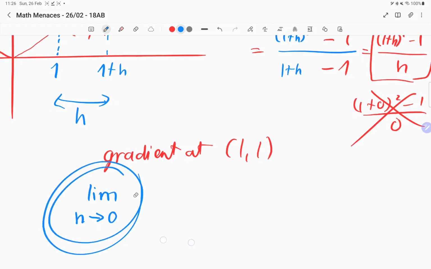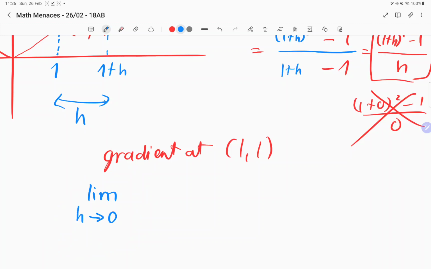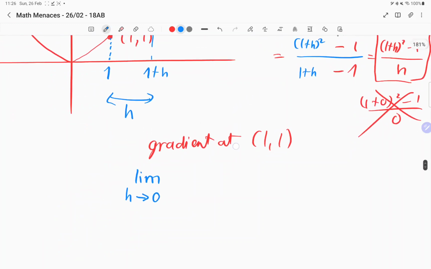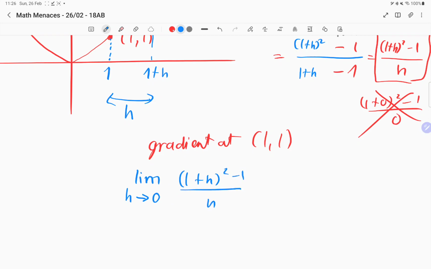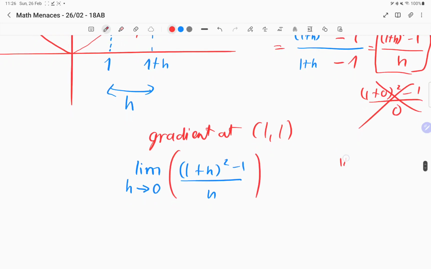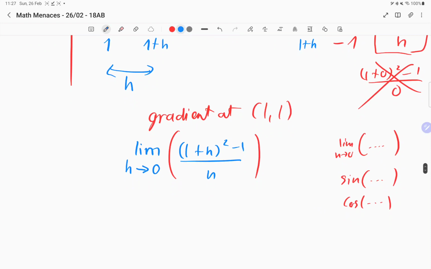That's the calculus, the concept behind the idea of calculus. The limit when h tends towards 0 of this expression, 1 plus h everything squared minus 1, over h. Note that this is like a function, yeah? So the notation is lim h to 0 of something. It's like when you have sine of something or cos of something. It's a function, not times into, it's a function of whatever is in the brackets. Okay? So your limit is what your equation is to find the gradient between the 2 points. Well, let me continue first, and maybe it will make more sense.